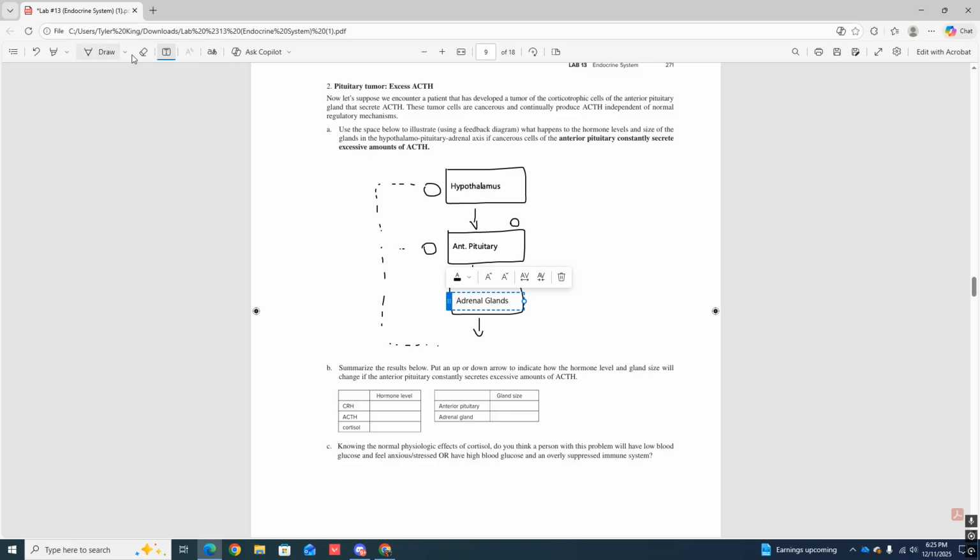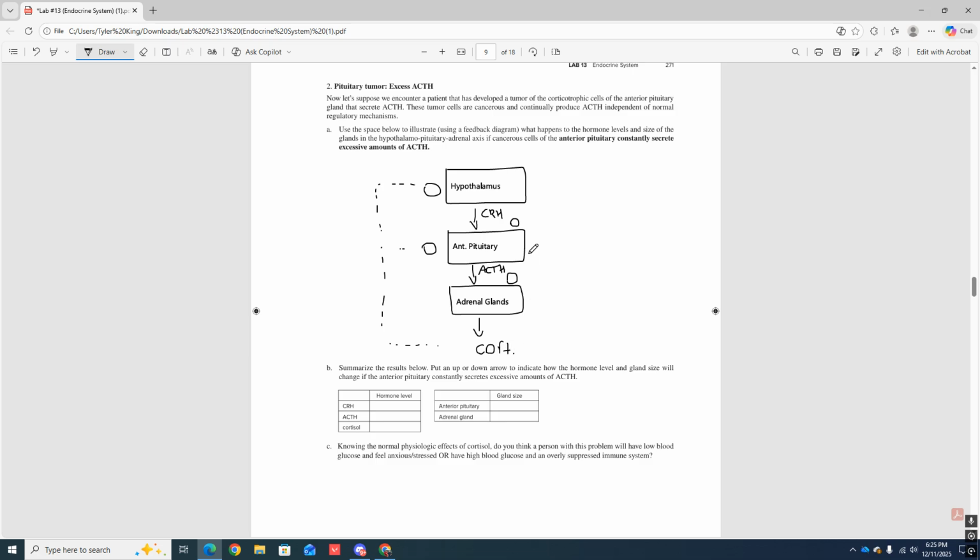Now let's label our hormones. So what are the hormones going to be? Remember, the first hormone is going to be a releasing hormone. That's going to be CRH here. So CRH. And we have ACTH here, the next one from the anterior pituitary. Then we have cortisol down here. I'll just say CORT for short.